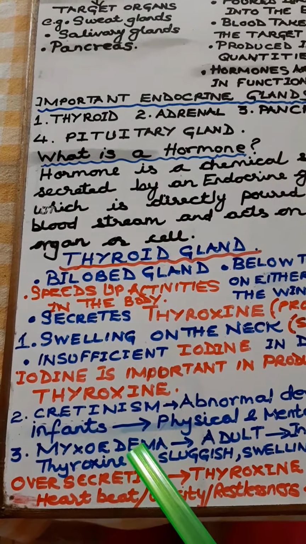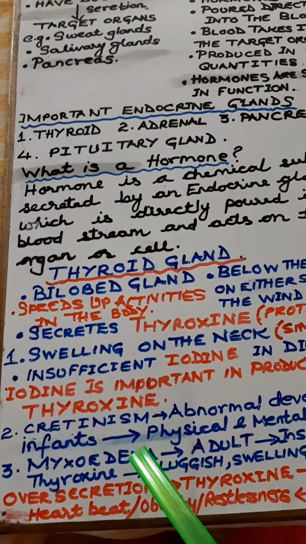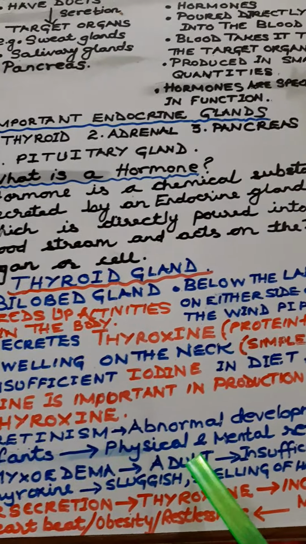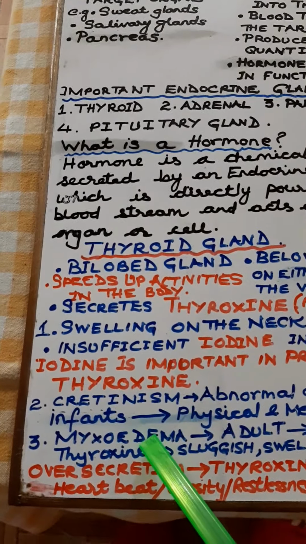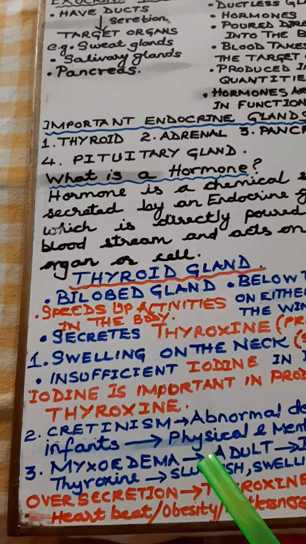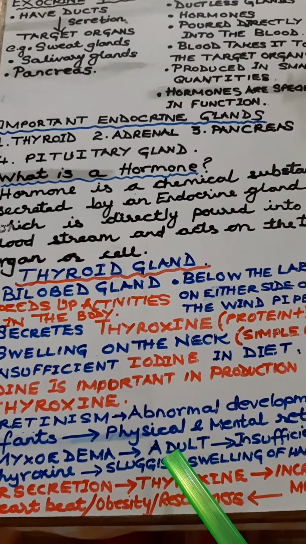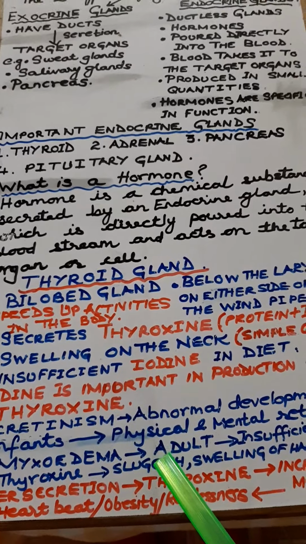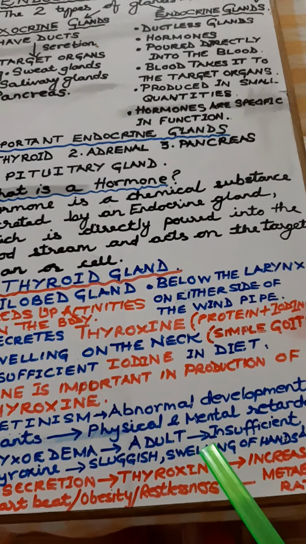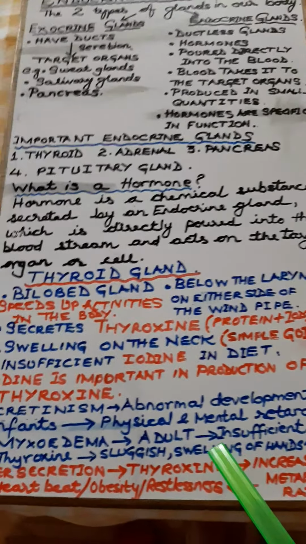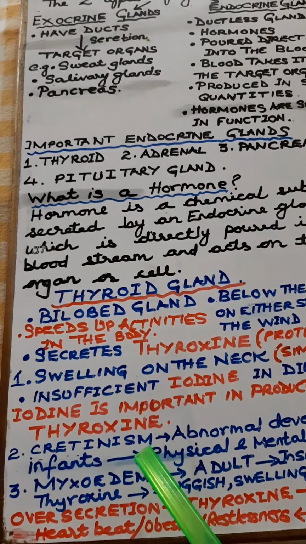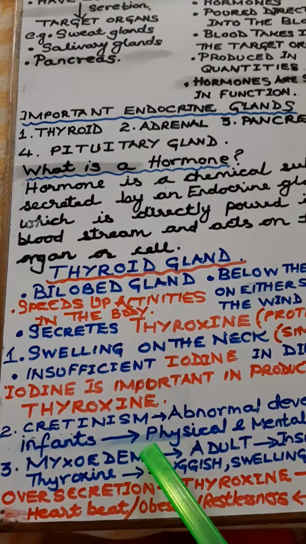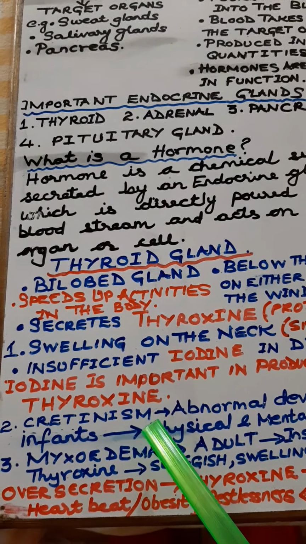And the third one is called myxedema. This happens in adults. When there is insufficient secretion of thyroxine in adults, it leads to sluggishness. Very slow movement, very sluggish. Swelling of hands and face. This is called myxedema due to insufficient secretion of thyroxine.